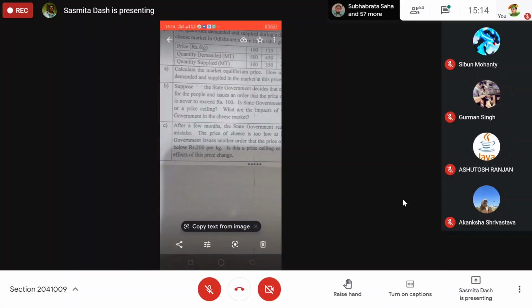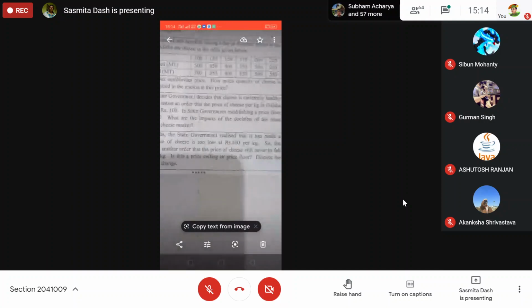Quantity supply will be greater than quantity demand. How much surplus? 200. Surplus will be 200 because quantity demand is equal to 300, quantity supply will be 500. So there will be surplus in the market.